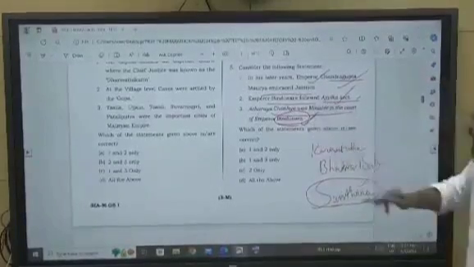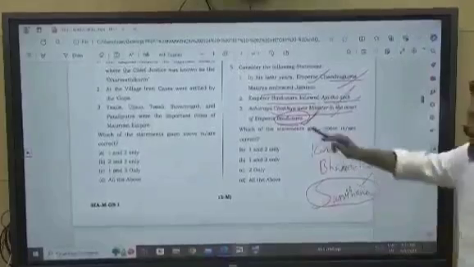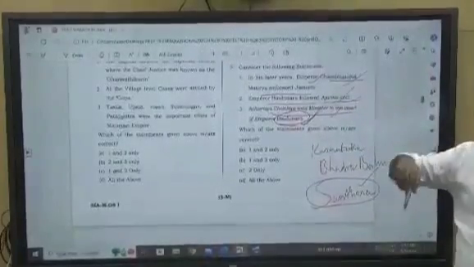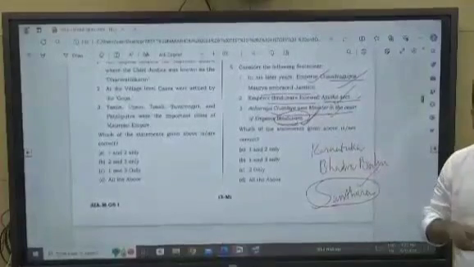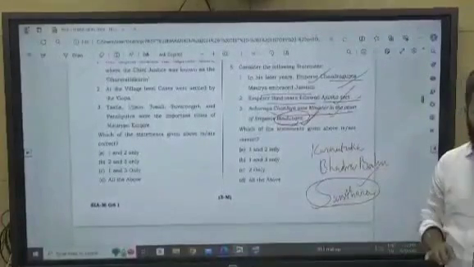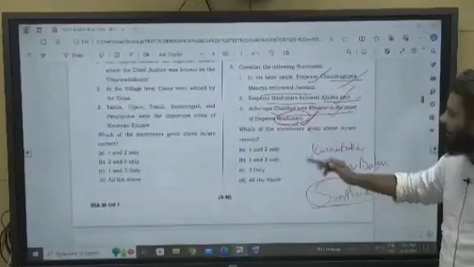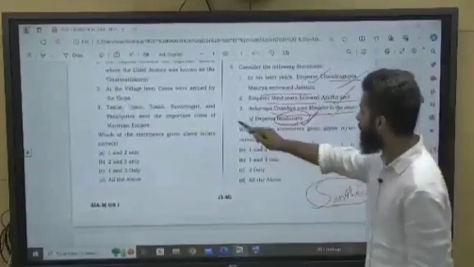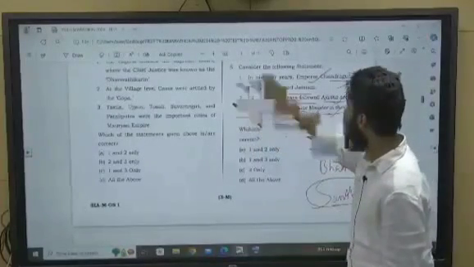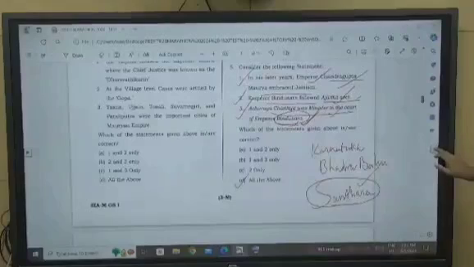So he was present in the court of Bindusara. This statement is correct. He helped Chandragupta Maurya to defeat Nanda, and then he was present in the court of Bindusara also. When he realized the reign of Bindusara was stable, he moved to the forest, but he was present in the reign of Bindusara as well. So this statement is correct. All three are correct. Answer will be D, right?